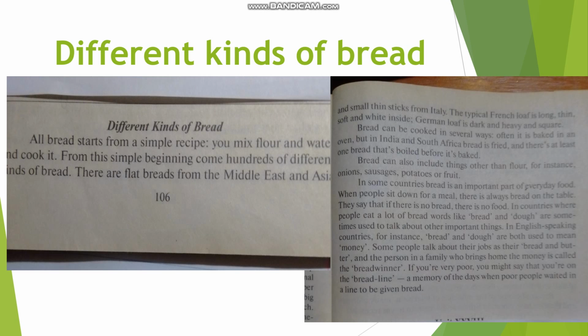Some people talk about their jobs as their bread and butter, and the person in the family who brings home the money is called the breadwinner. If you're poor, very poor, you might say that you're on the bread line. A memory of the days when poor people waited in a line to be given bread.